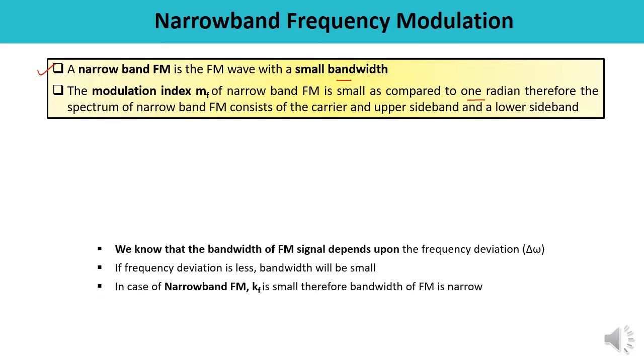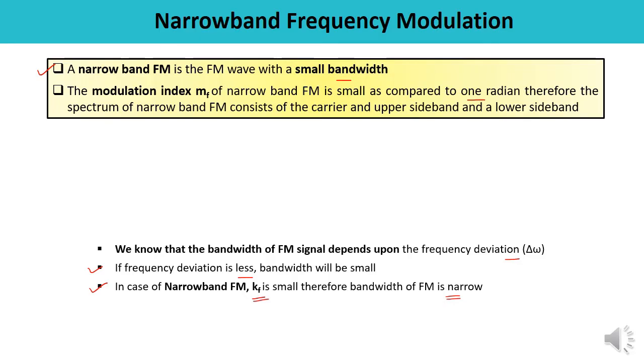So you must remember that the bandwidth of an FM signal depends upon frequency deviation. If the frequency deviation is less, the bandwidth will be small, and in case of narrowband FM, the value of kf must also be small. It means the bandwidth is narrow and the type of frequency modulation is known as narrowband frequency modulation.